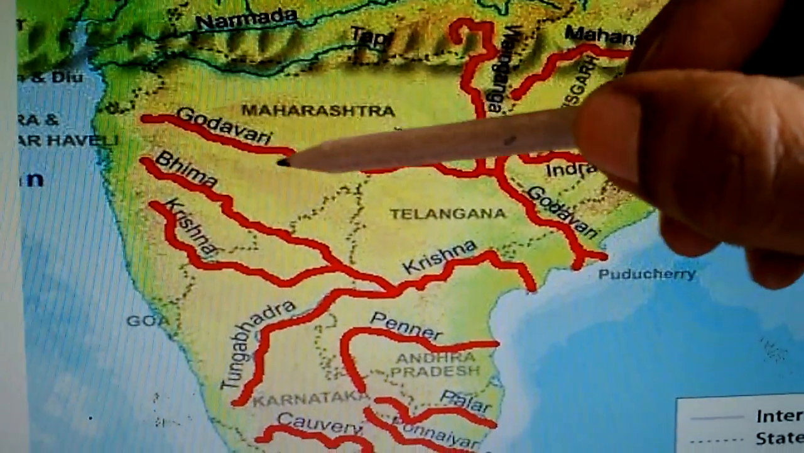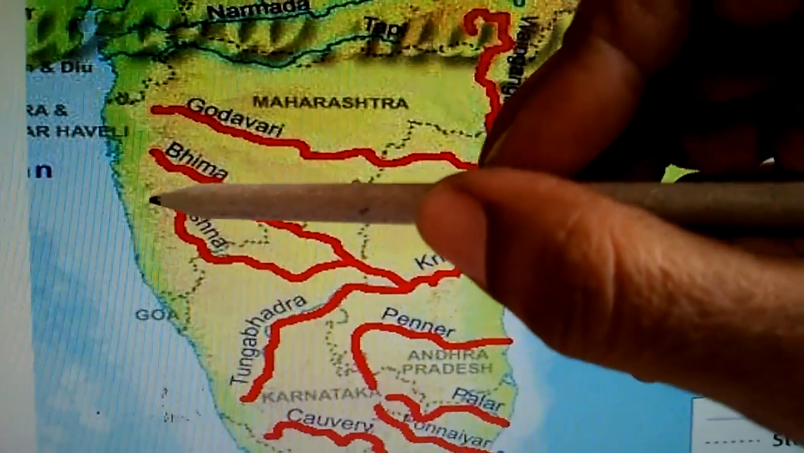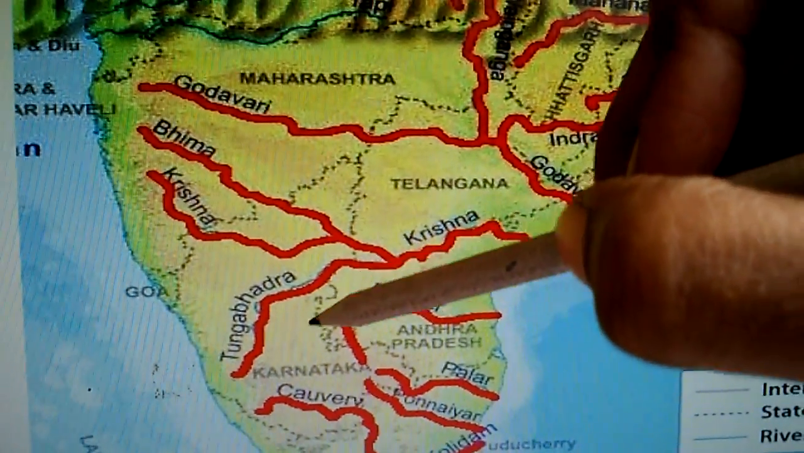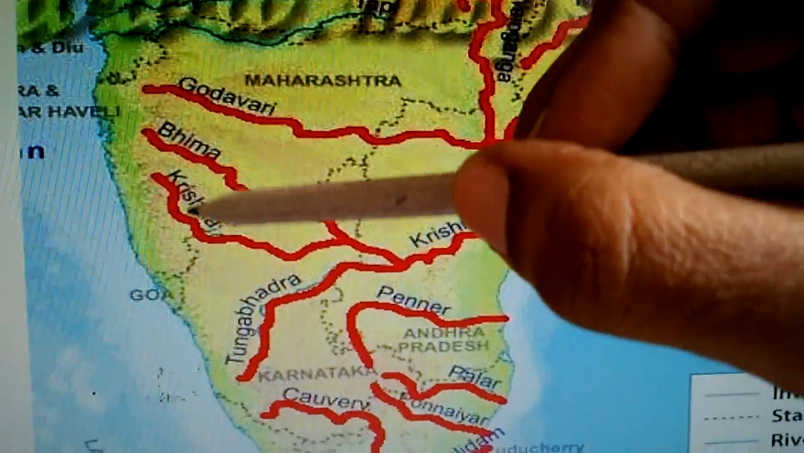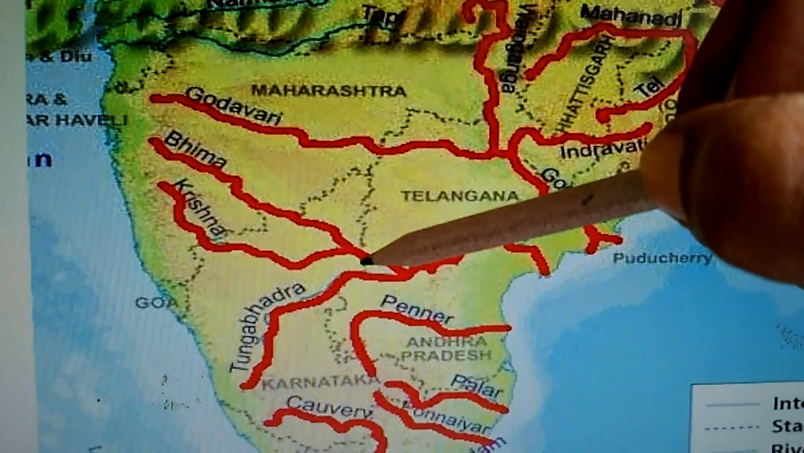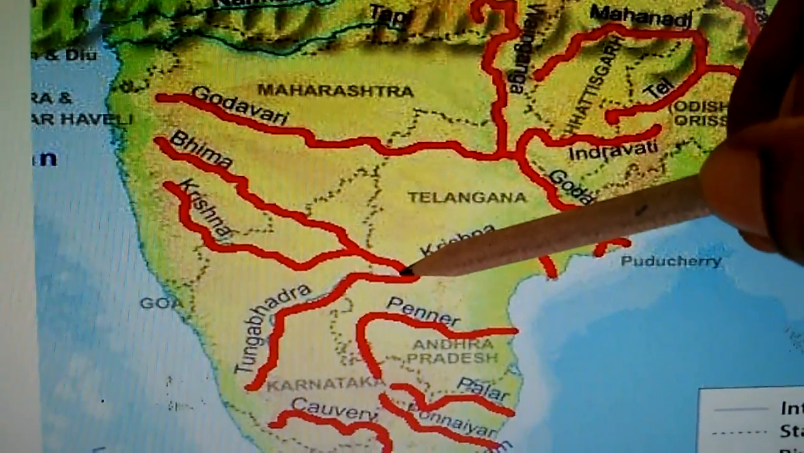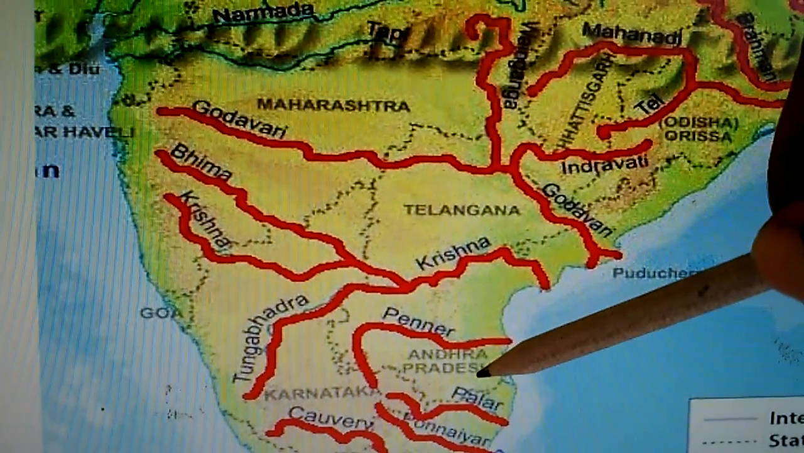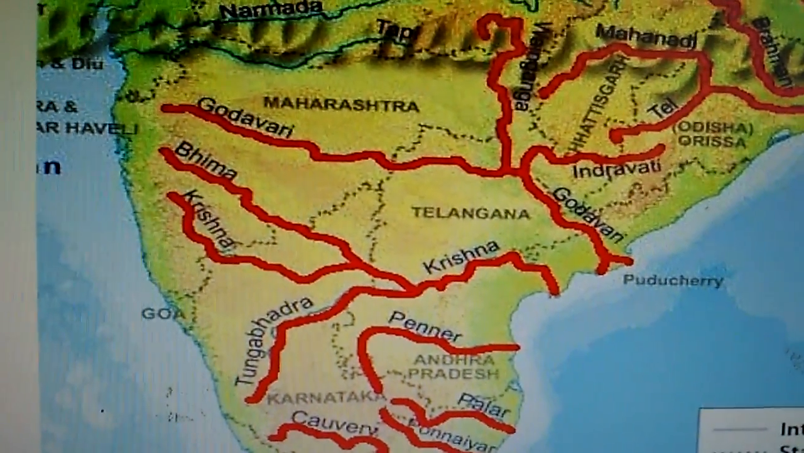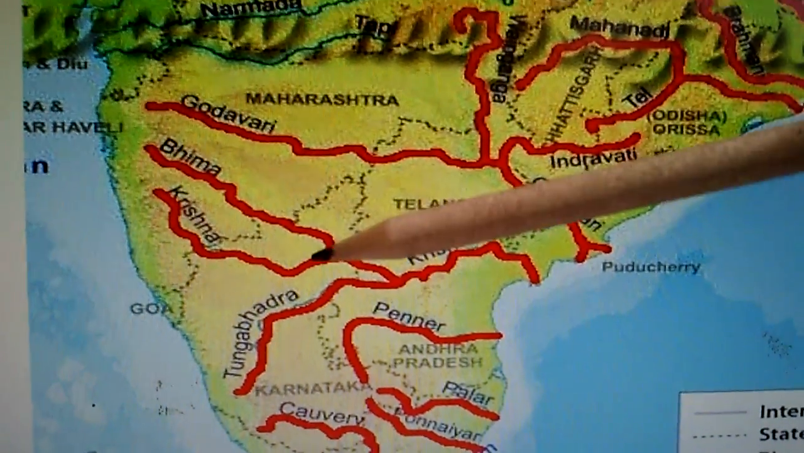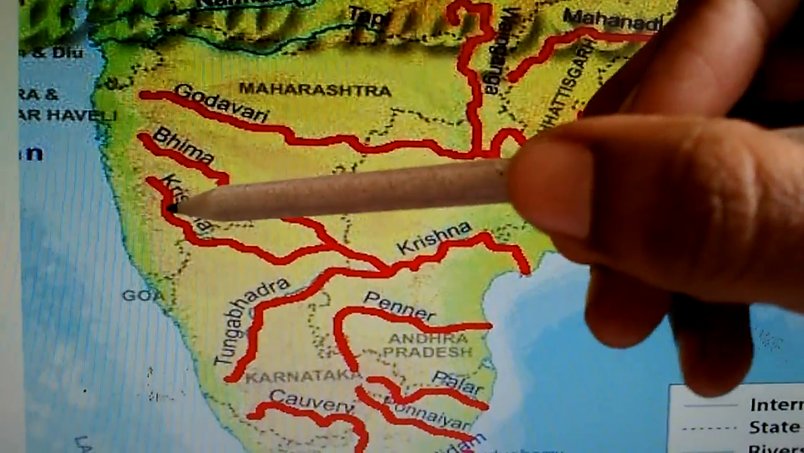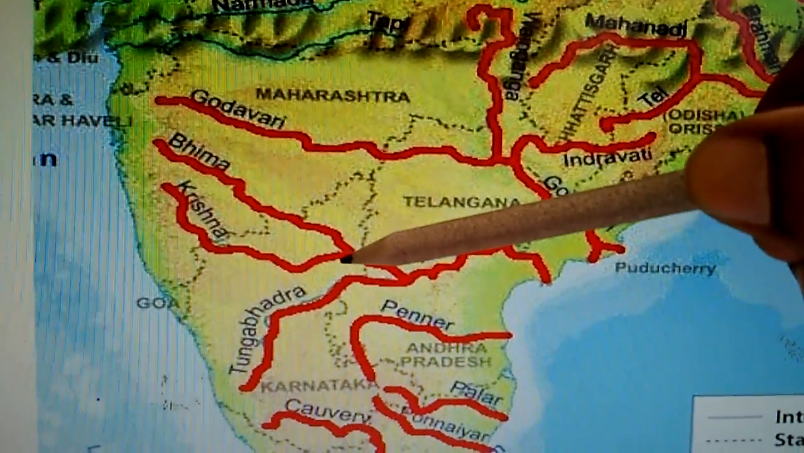You can see it flows through the state of Maharashtra, then Karnataka. This is our place, no? Then Andhra Pradesh, and it is one of the longest rivers in India. Krishna is one of the longest rivers in India. You can see children, it passes through Maharashtra, Karnataka and then Andhra Pradesh. You know.